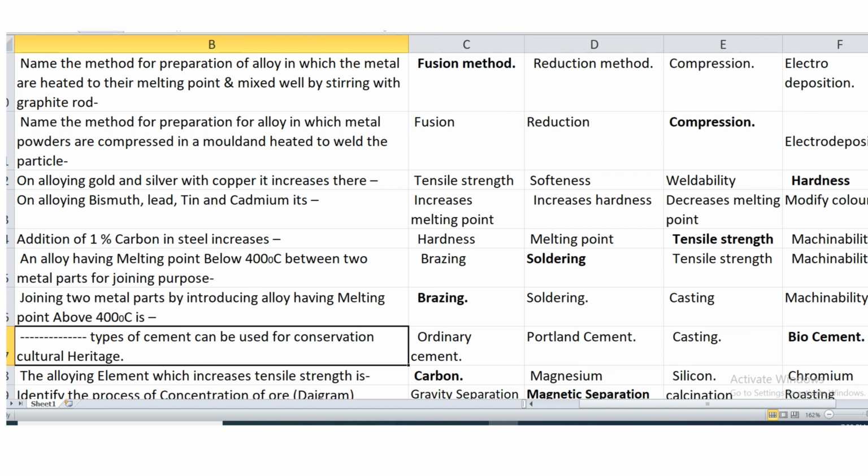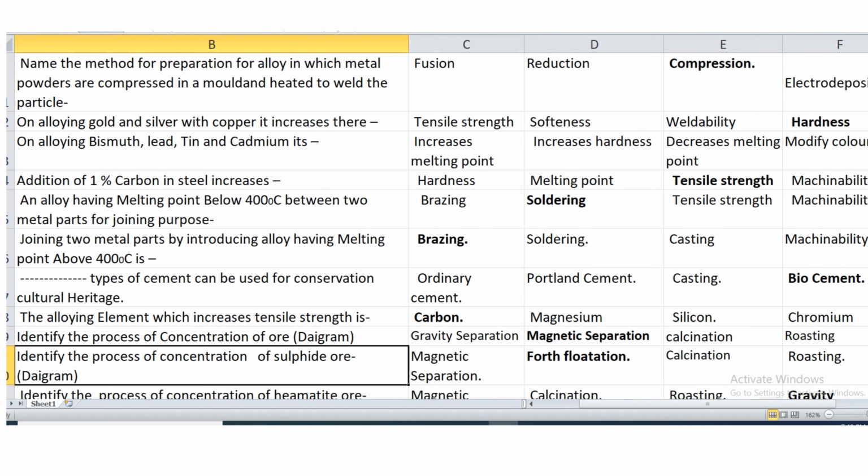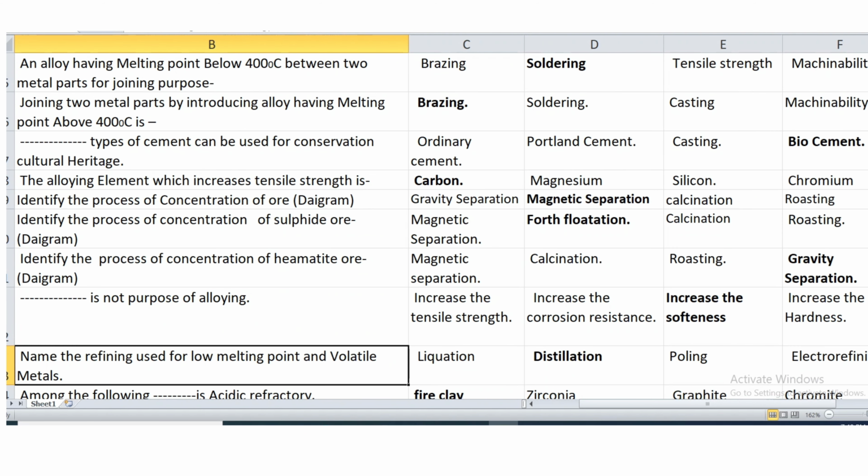Then an alloy having melting point below 400 degrees Celsius between two metal parts for joining purpose is known as soldering. While when an alloy is having melting point more than 400 degrees Celsius, it is known as brazing. Dash type of cement can be used for conservation of cultural heritage. It is biocement. The alloying element which increases tensile strength is carbon.